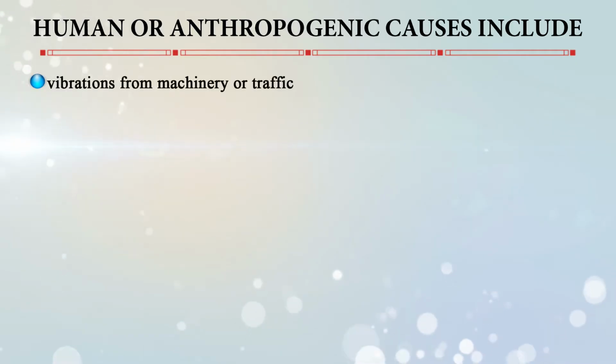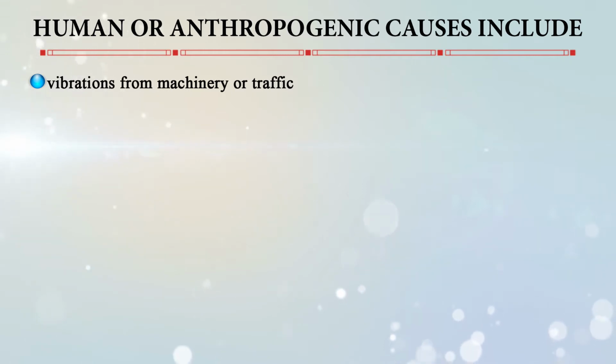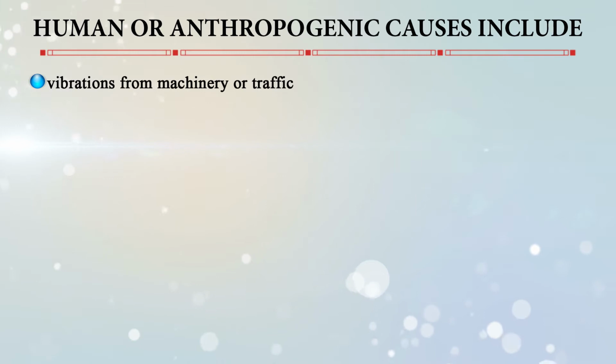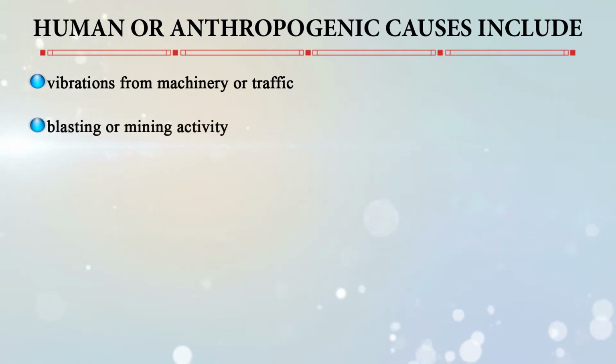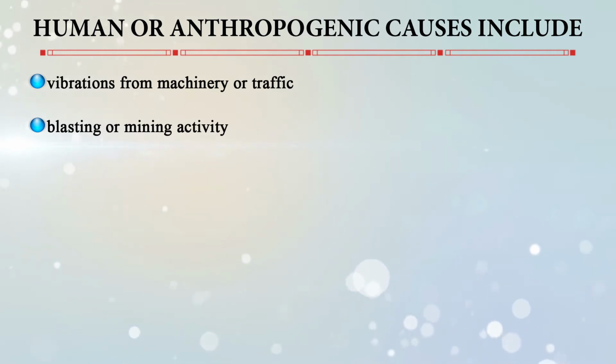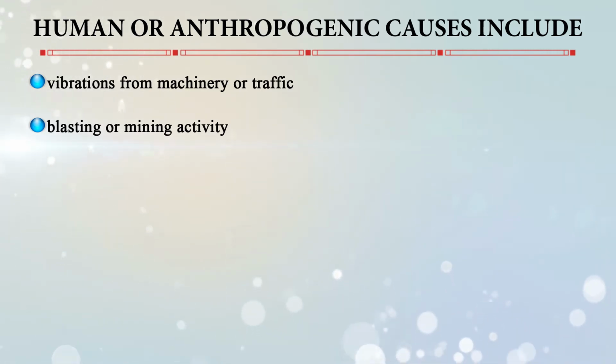Now, there are also human causes of landslides. For example, vibration from machinery or traffic can cause land to slide if it is already unstable. Blasting or mining activity occurring in a nearby area with slope material on a slope can destabilize it.